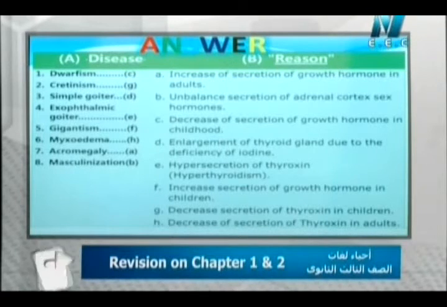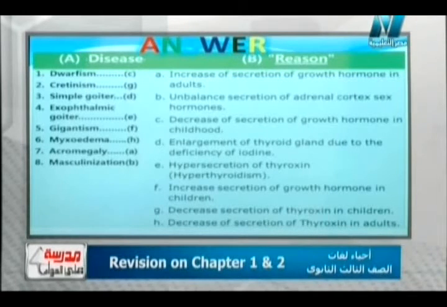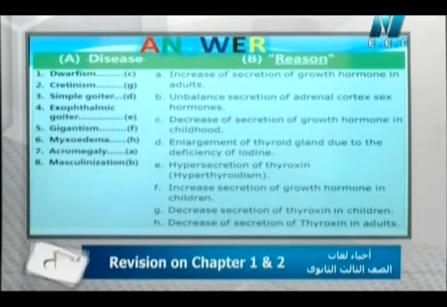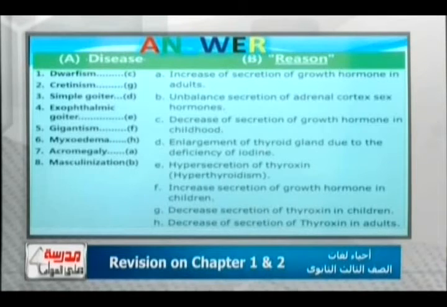Ectophthalmic goiter goes with number E: the hypersecretion of thyroxine, which we call hyperthyroidism. Giantism goes with F: increase of the secretion of growth hormone in children. Myxoedema goes with H: decrease of the secretion of thyroxine hormone in adults. Acromegaly goes with number A: increasing the secretion of growth hormone in adults. Masculinization goes with number B: the unbalanced secretion of the adrenal cortex hormones.